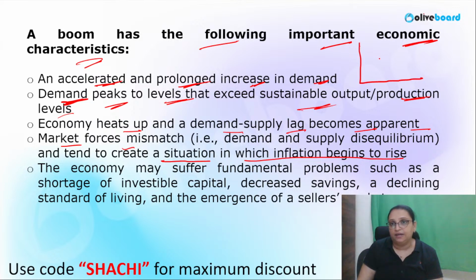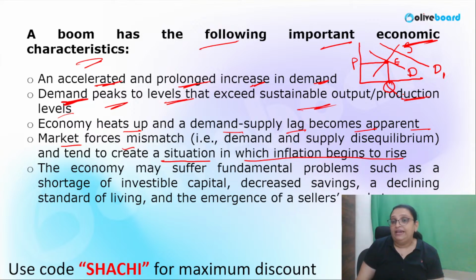I'll tell you with an example. This is the demand curve, this is the supply curve. When the demand rises to D1, the demand curve will shift to the right. Supply is stagnant. Supply is not increasing at all. Previously, E is the equilibrium point. This is price, this is quantity.